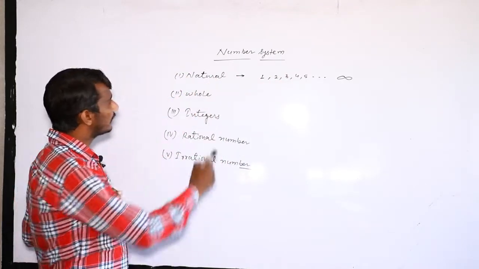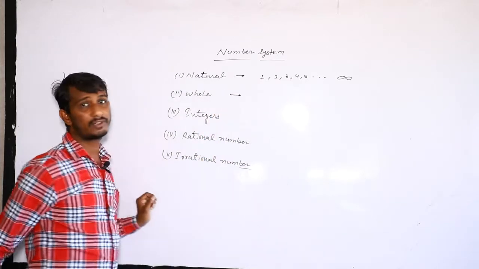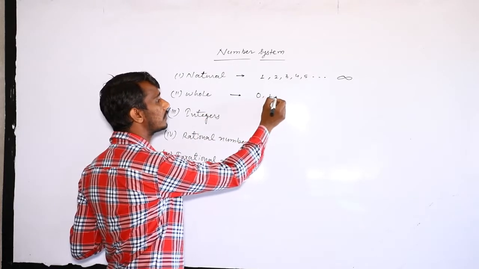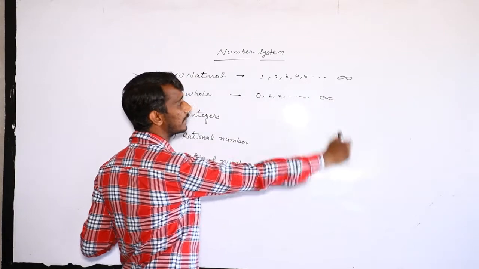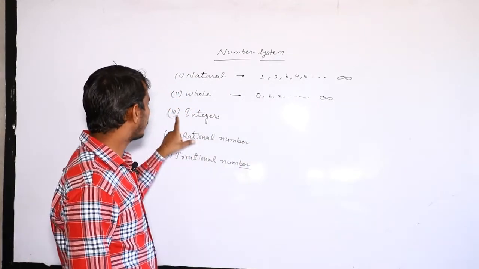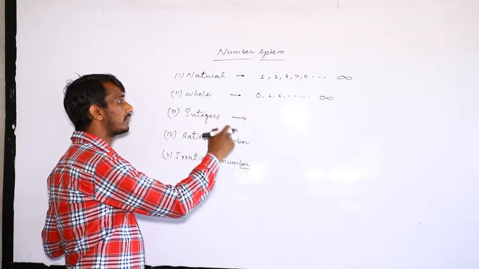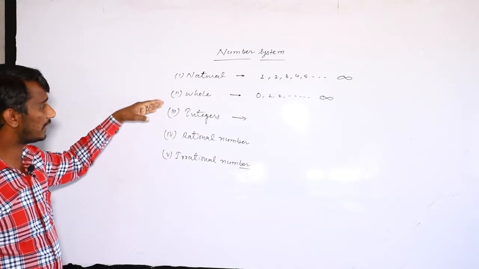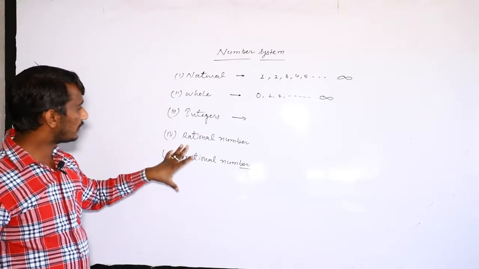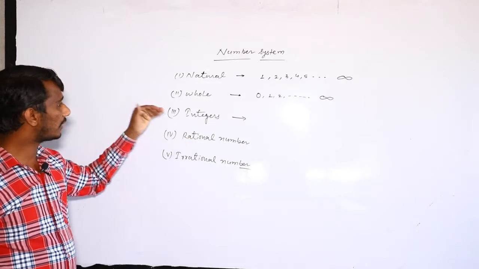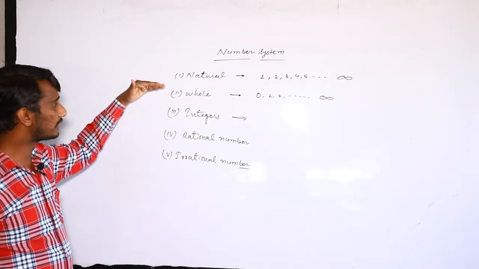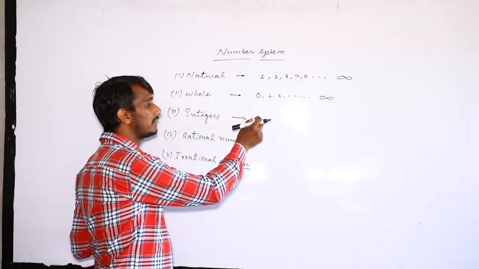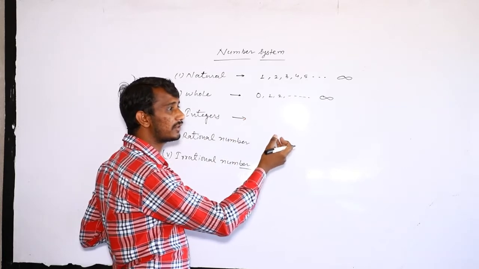Next, whole number. The definition of whole number is that these numbers start from 0 and go to infinity. This is the infinity sign. And next the definition for integers, because in earlier classes you studied natural numbers, whole numbers and integers. Before reading rational numbers, we want to know what natural numbers, whole numbers and integers are. The definition of integers you can give in two or three ways.